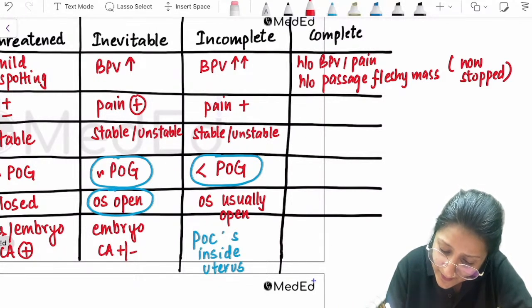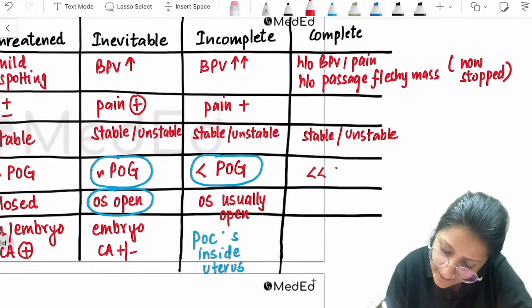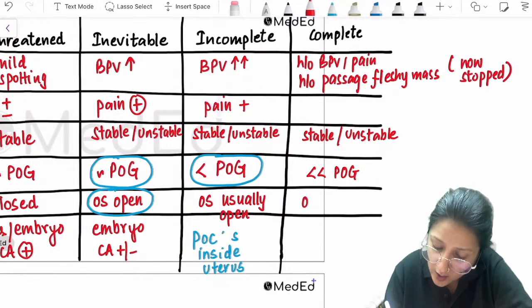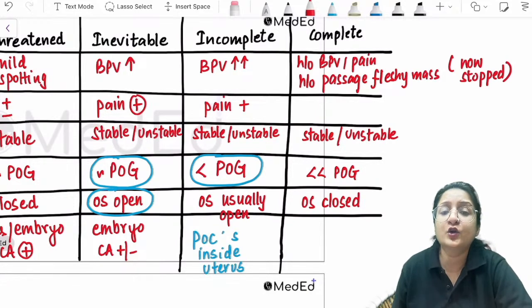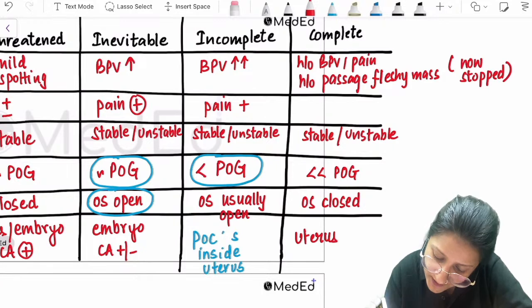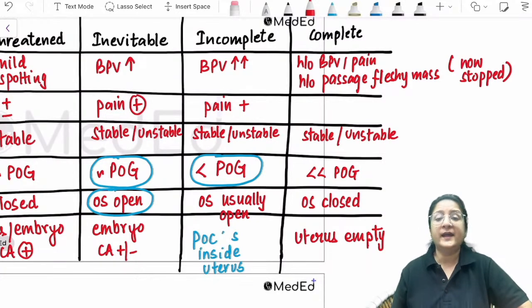Stable, unstable, depending upon how much blood she has lost in the process. The uterus size is less than the period of gestation. The os is going to be closed. And on transvaginal sonography, the uterus is going to be empty.